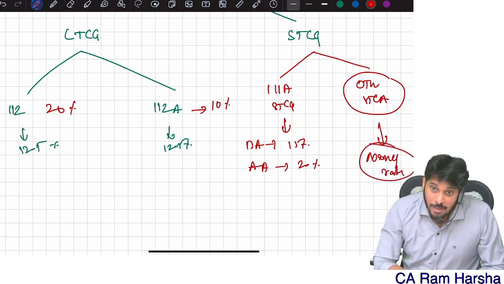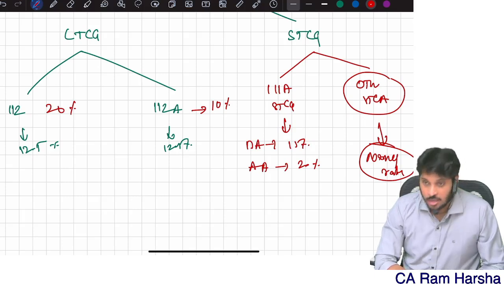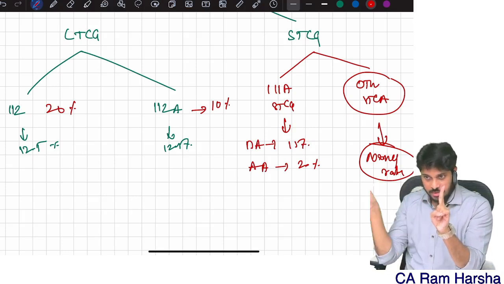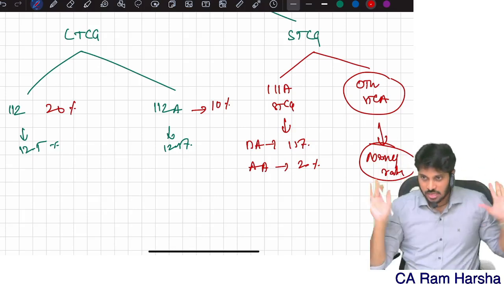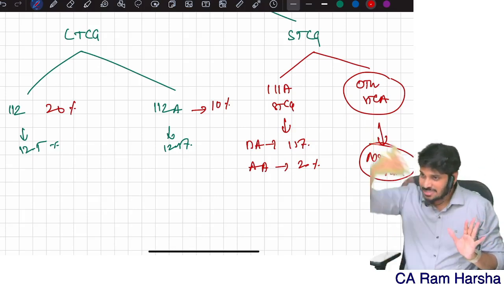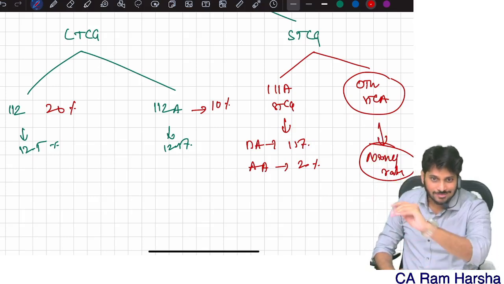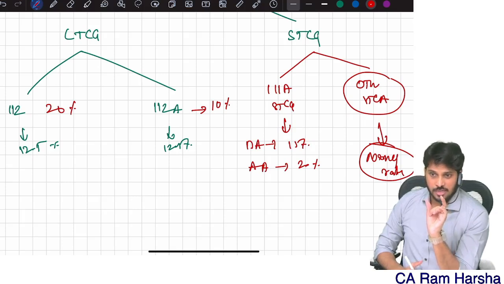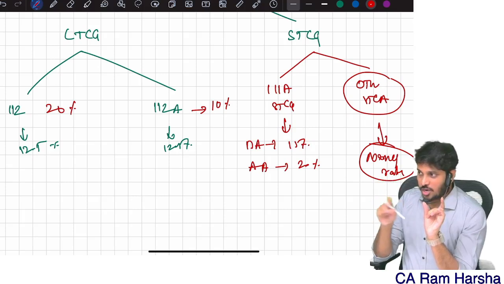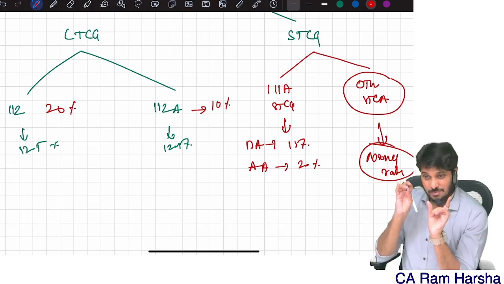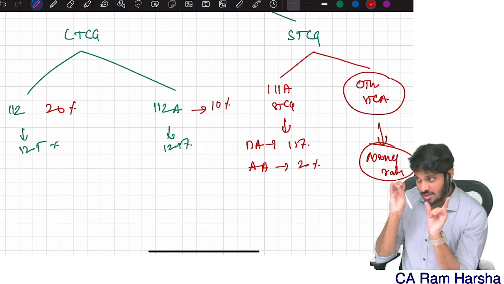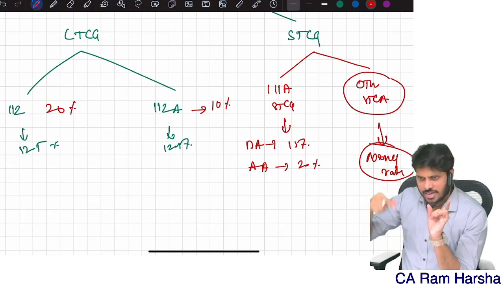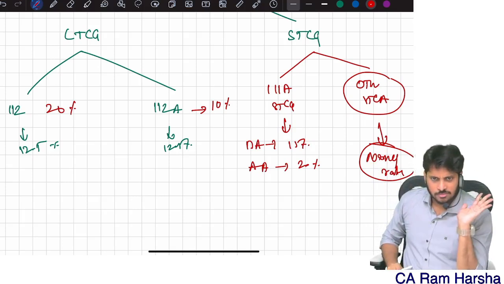They will be added in balancing figure. They will be considered as part of balancing. When you are computing tax, out of total income, special tax rates only you will eliminate. Everything else is a balancing only. That is short-term capital gain, business income, salary income, other sources. You don't have to worry. That's why I told you how you should compute. First identify total income. Allocate special incomes. What are special incomes? 112, 112A, 111A, 115BB, 115BBJ, 115BBE. Yes or no? Allocate. Wherever special rates are given, allocate. Remaining all are normal. Are you clear?